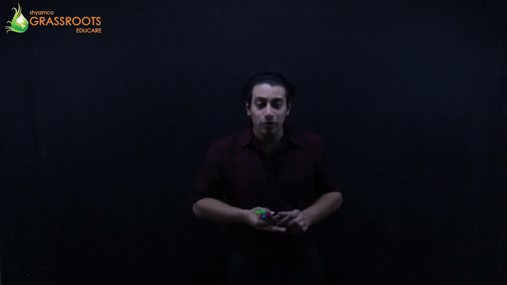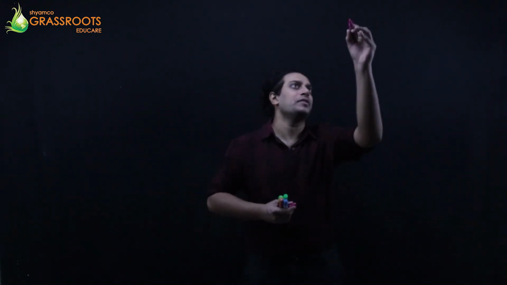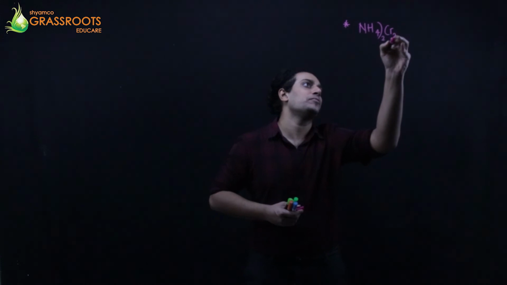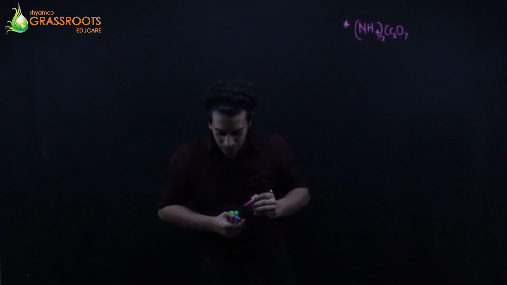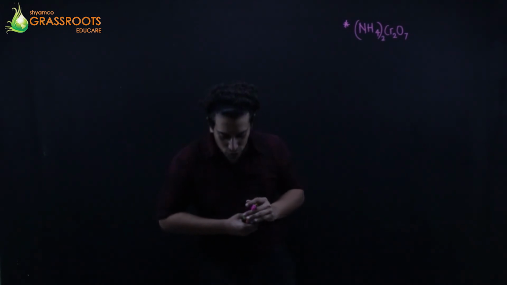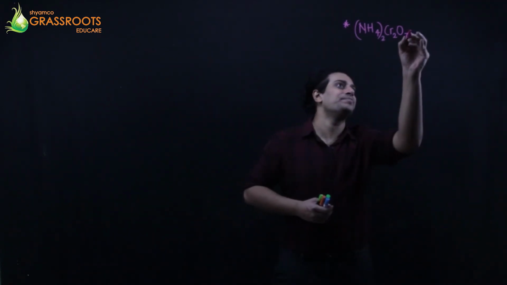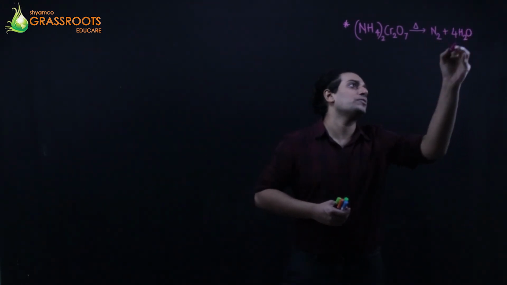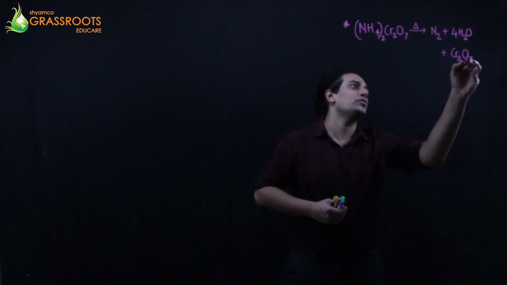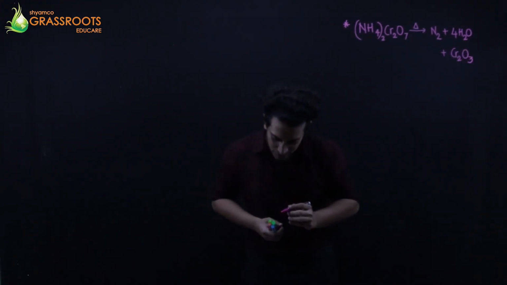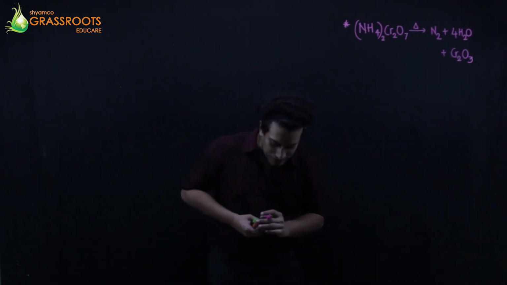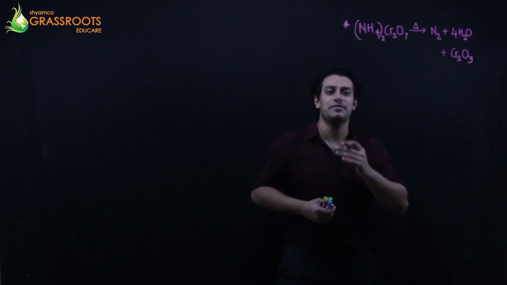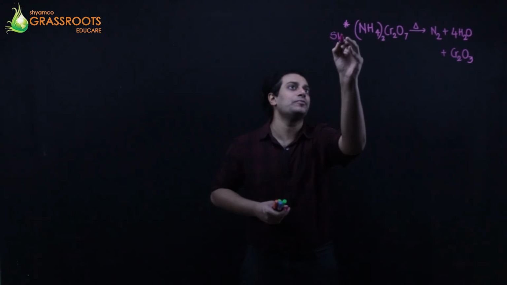Question is, from the equation ammonium dichromate. The equation is given in the question: (NH4)2Cr2O7, on heating gives N2, H2O, Cr2O3. This was in 9th standard. N2 plus 4 water molecules plus Cr2O3. They have given the balanced equation, so we'll just check it out. 4H2O and that's it. It's balanced. You can check it. Yes. So step number 1 is accomplished.